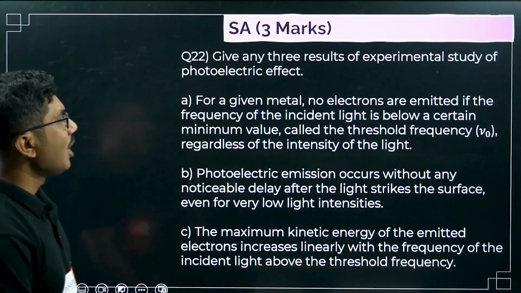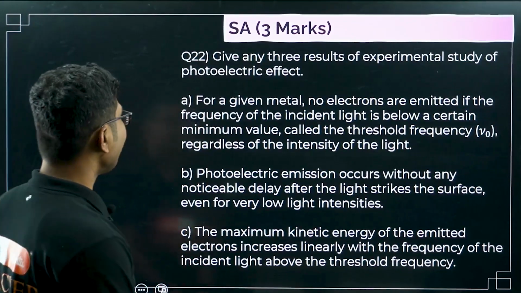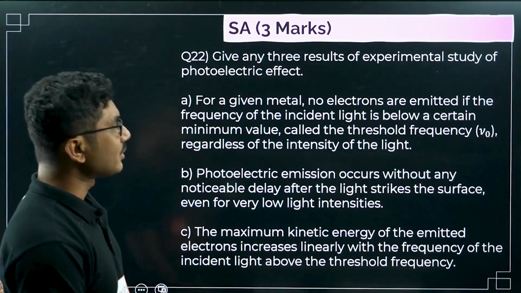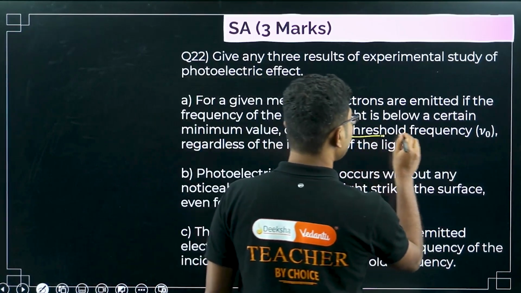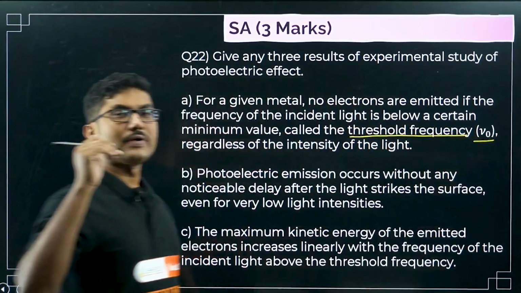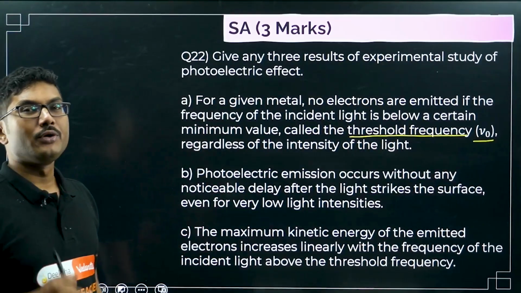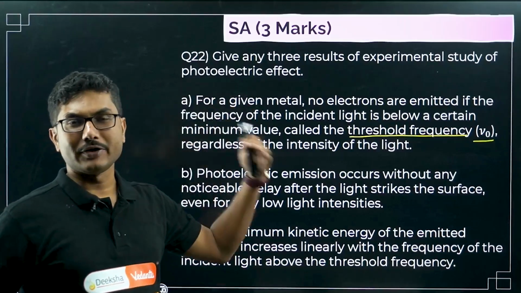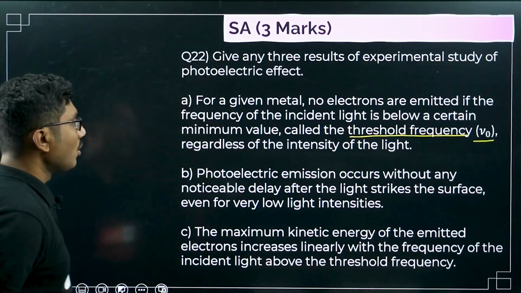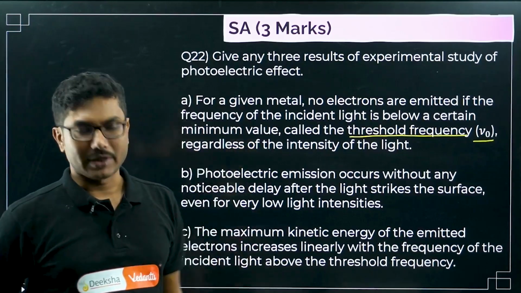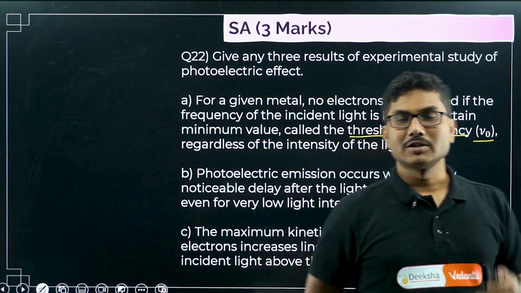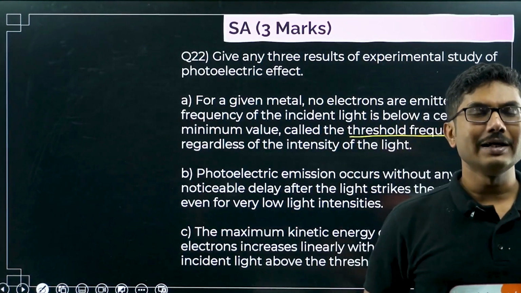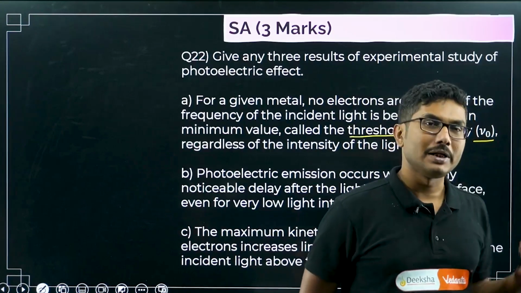For a given metal, no electrons are emitted if the frequency of the incident light is below a certain minimum value called the threshold frequency. So this is very important, the threshold frequency. If the frequency is below this certain limit, there will be no photoemission. For photoemission to happen, the incident frequency has to be more than this value, regardless of the intensity of light. So for example, if red light does not invoke any photocurrent, it does not matter if you switch on 1 LED or 100 LED or 1000 LED or 1 million LEDs.